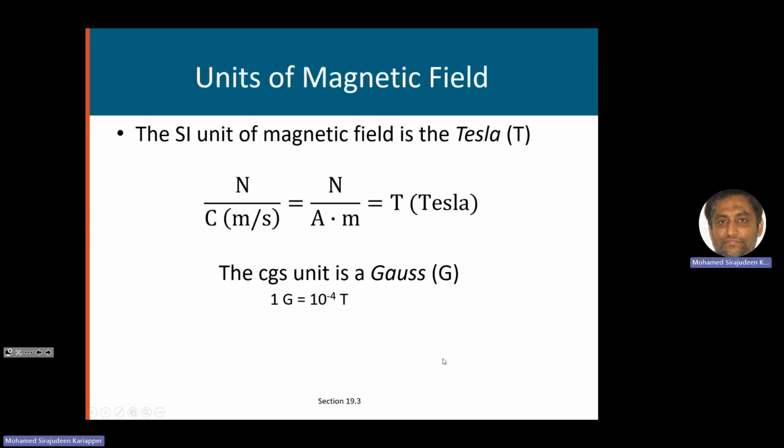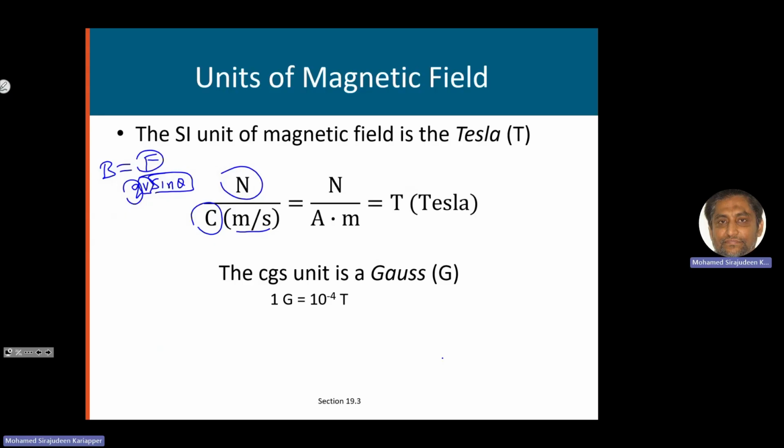What about the unit for this magnetic field? From the equation we have for the magnetic force, we can get the units. F will be measured, the SI unit is Newton, q is measured in Coulomb, and velocity is meter per second. Sine theta has no unit, it's dimensionless.